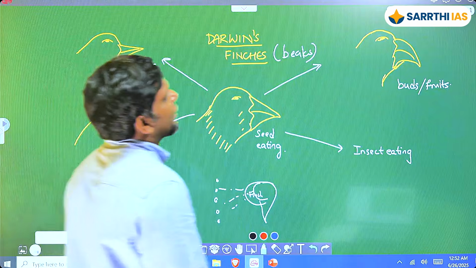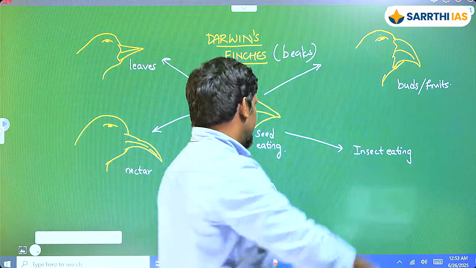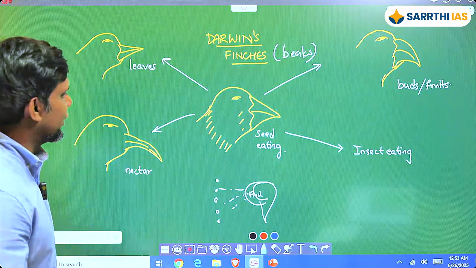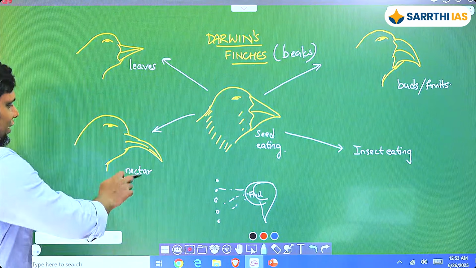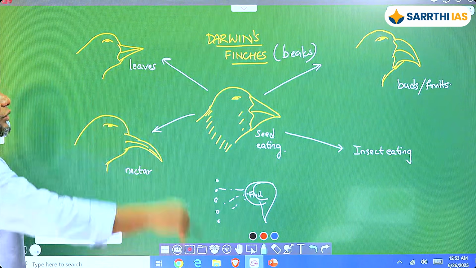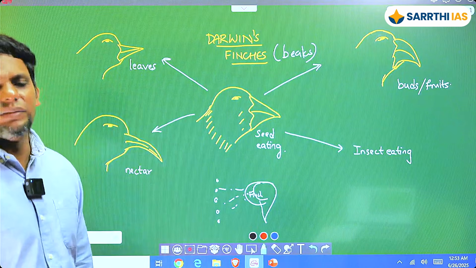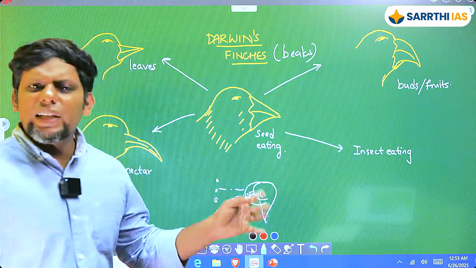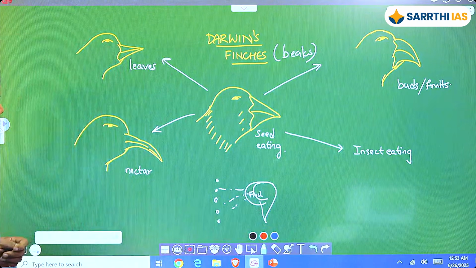There are some beaks that look something like this. What is this hook shape? This must have been the ancestral kind of beak. They must be eating seeds. Here you have something a lot thinner and narrower, so this is for nectar. Here this is for leaves. So you have different kinds of environments and different kinds of birds. I have not drawn all of them, but you get the idea.